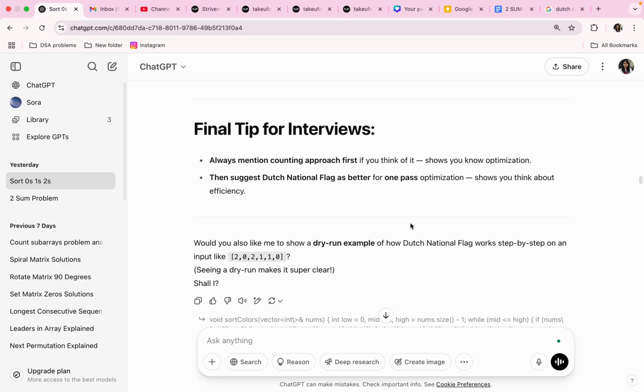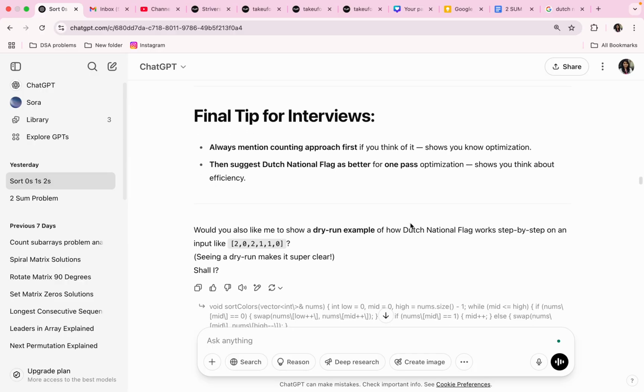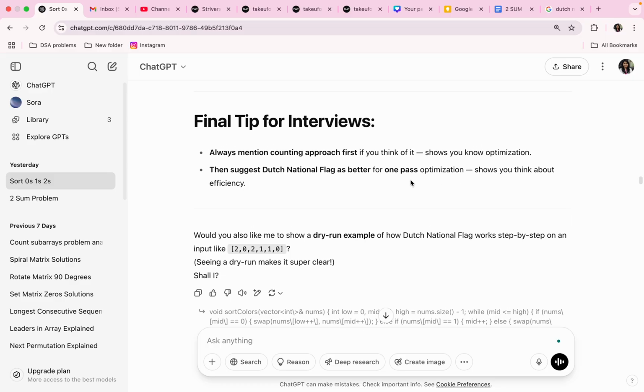And a final tip for interviews: always mention the counting approach first. It shows you know optimization. Then suggest Dutch national flag as better for one-pass optimization. It shows you think about efficiency.